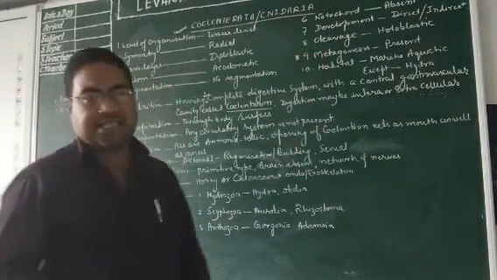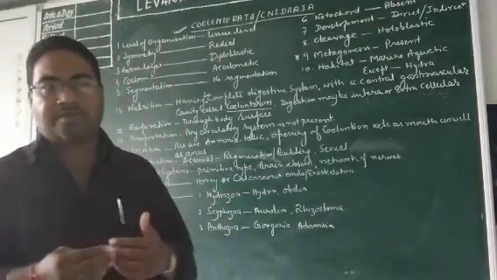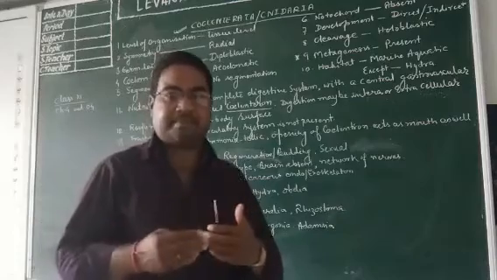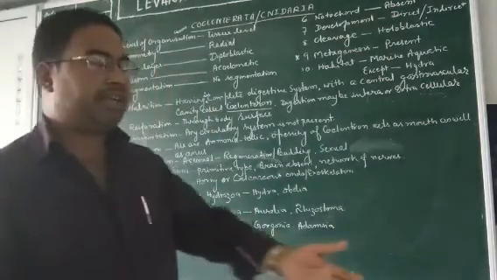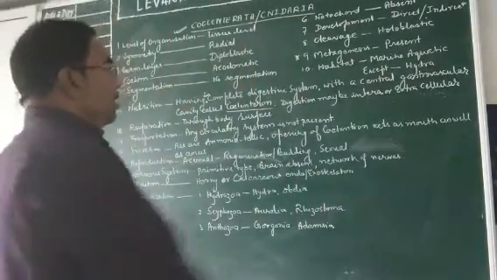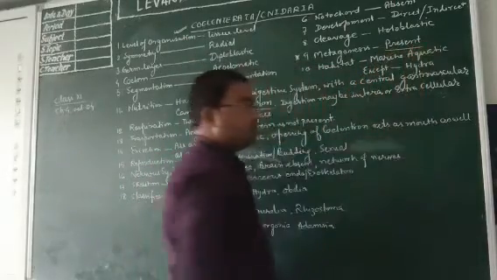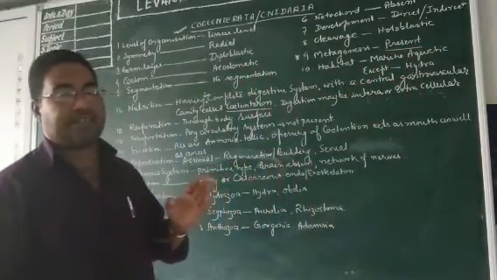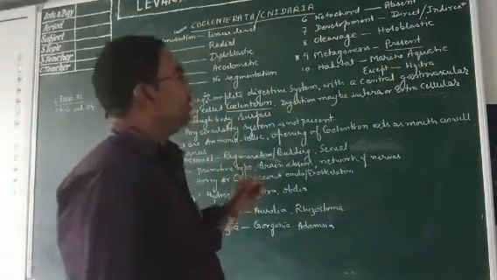What is metagenesis? It means the conversion of one shape of the body into another. Metagenesis is always reported in Coelenterata. You must know it is a specific feature of Coelenterata that it shows metagenesis.